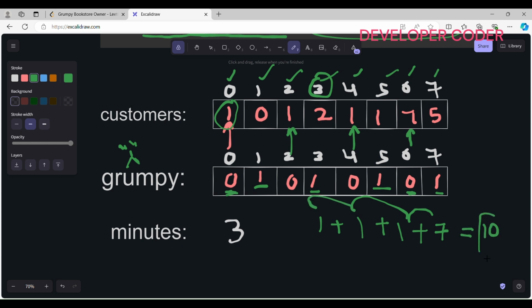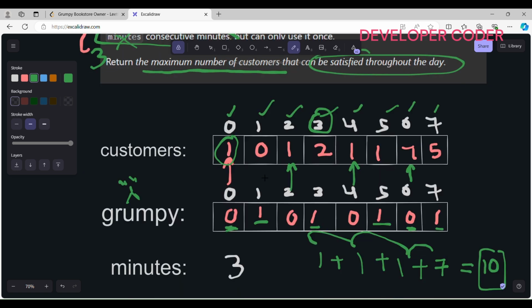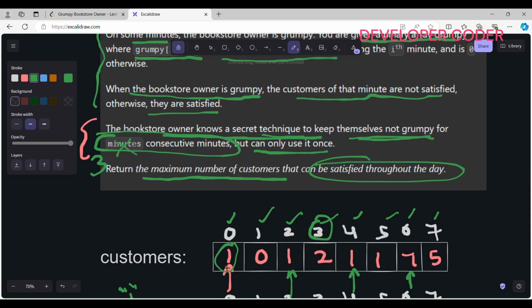Now he knows one secret technique to keep himself not grumpy for minutes consecutive minutes. In this example minutes is equal to 3, so for 3 consecutive minutes he has a secret technique to keep himself not grumpy.